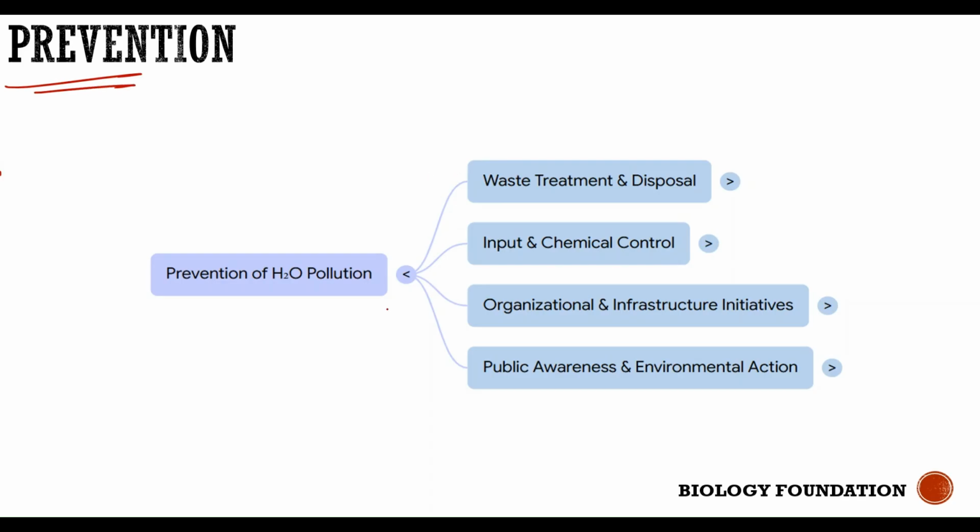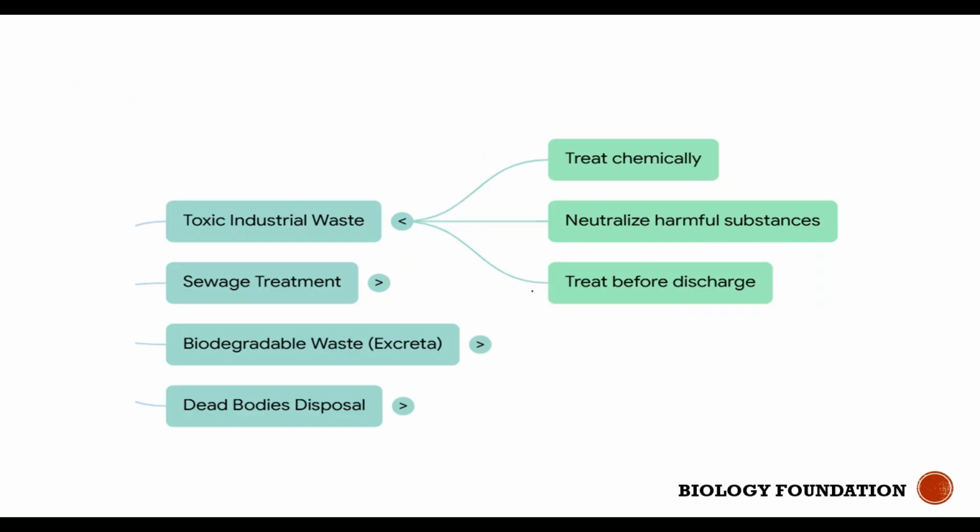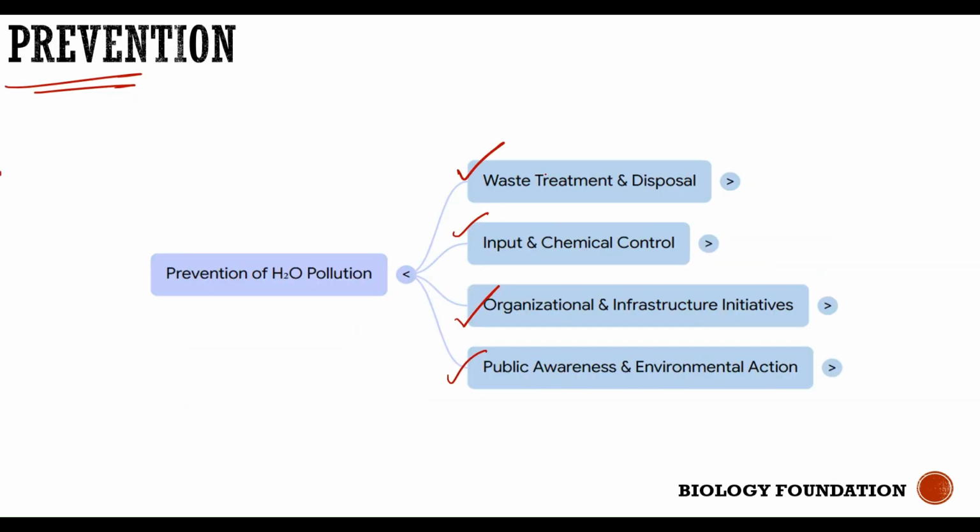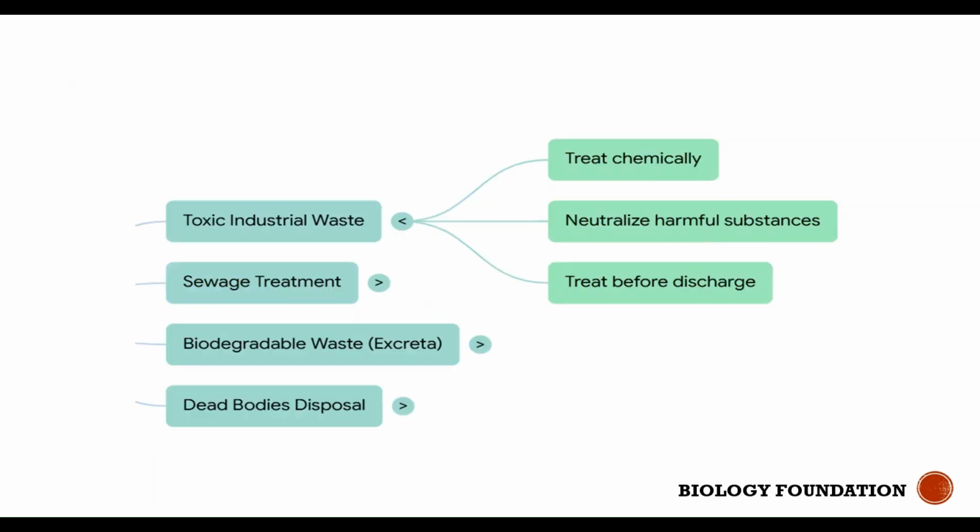So there are various ways to prevent water pollution: waste treatment and disposal, input and chemical control, organizational infrastructural initiatives, public awareness, and environmental action. Let's talk about each of it in detail. Firstly, the waste treatment and disposal. That means whatever waste is being generated, either it is industrial waste, or it could be domestic waste, or it could be the sewage waste, the solid and the liquid waste present in the sewer pipes.